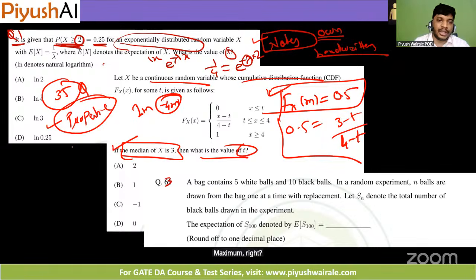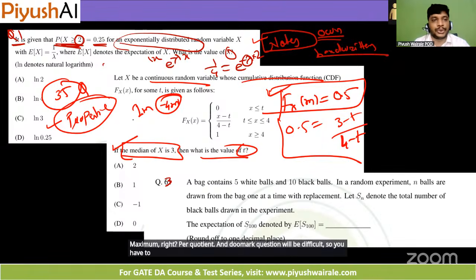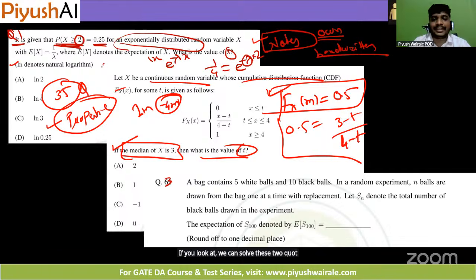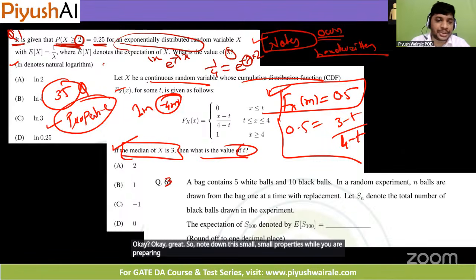And 2 mark questions will be difficult, so you have to save your time on 1 mark questions. And 1 mark questions will always be on the easier side. If you look at it, we can solve these 2 questions in less than 2 minutes here. Okay, great. So note down these small properties while you are preparing or solving questions.